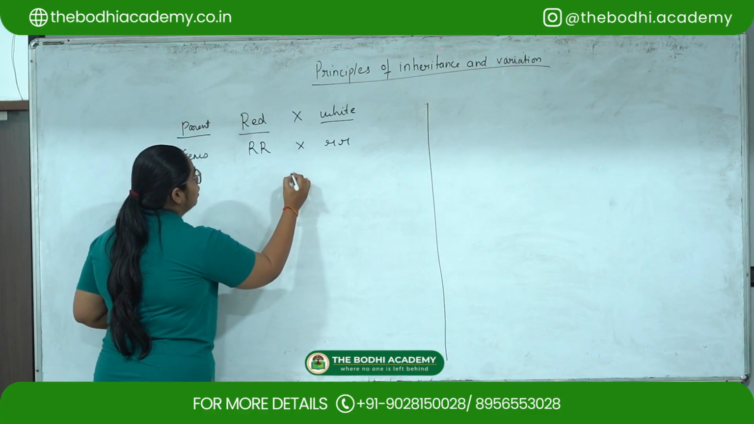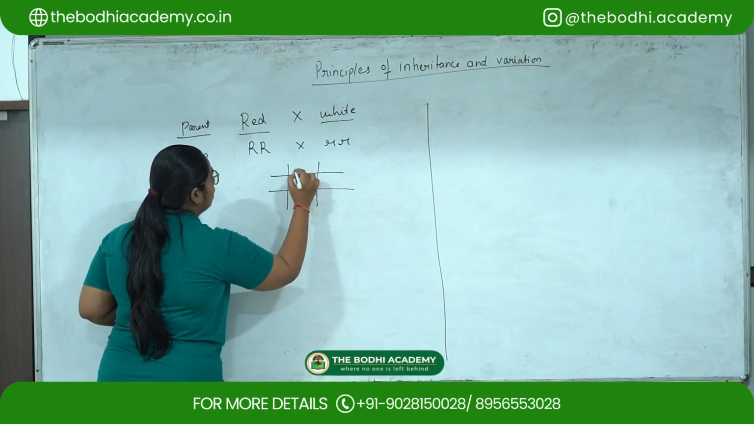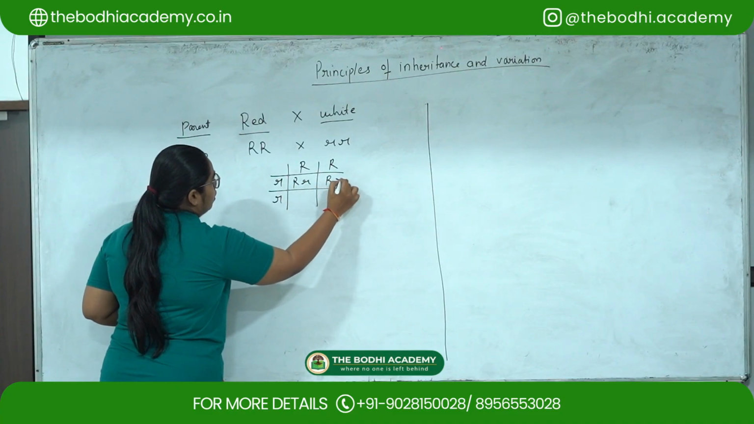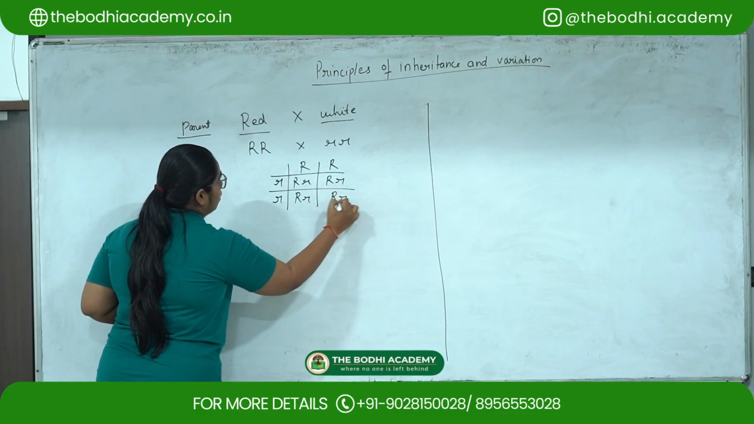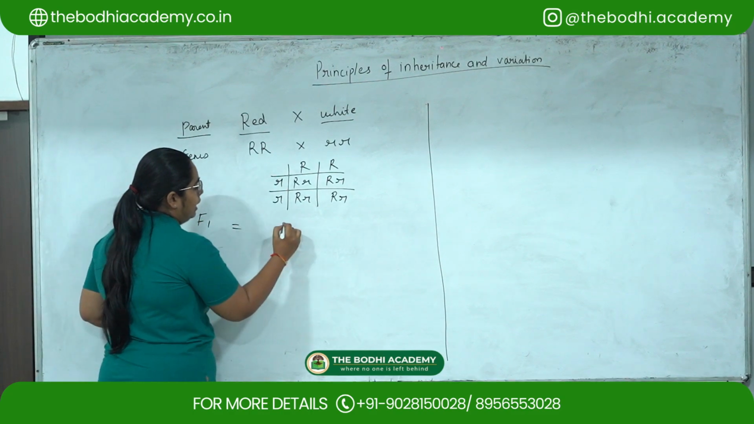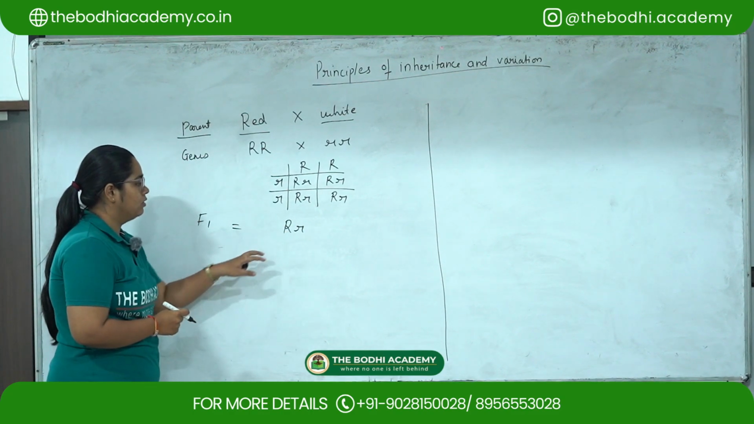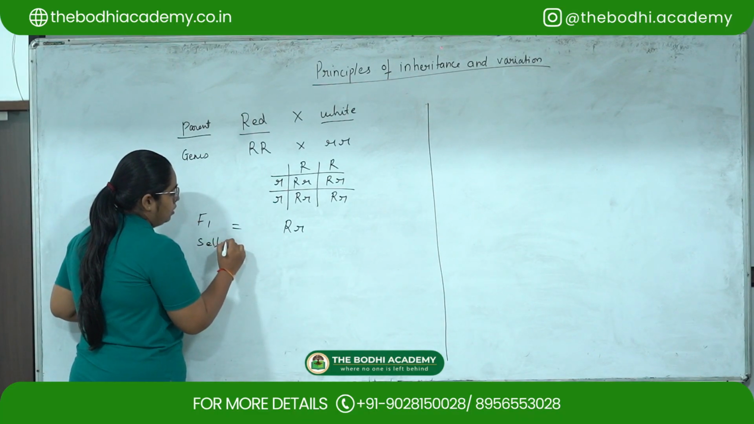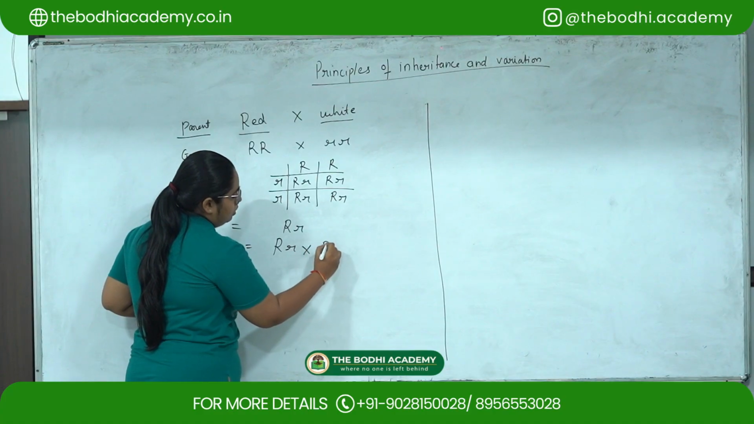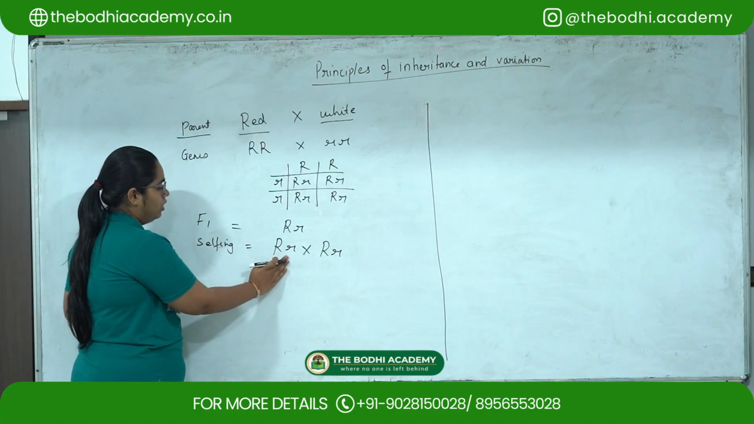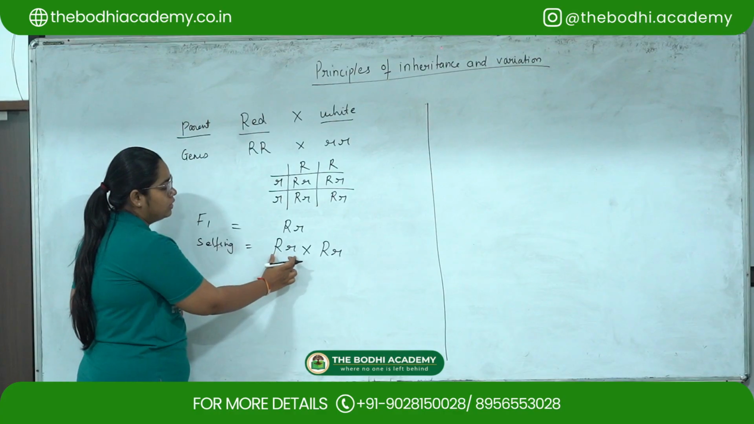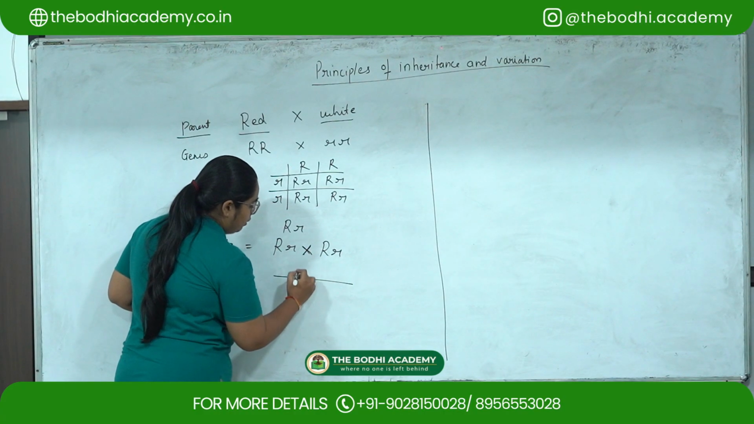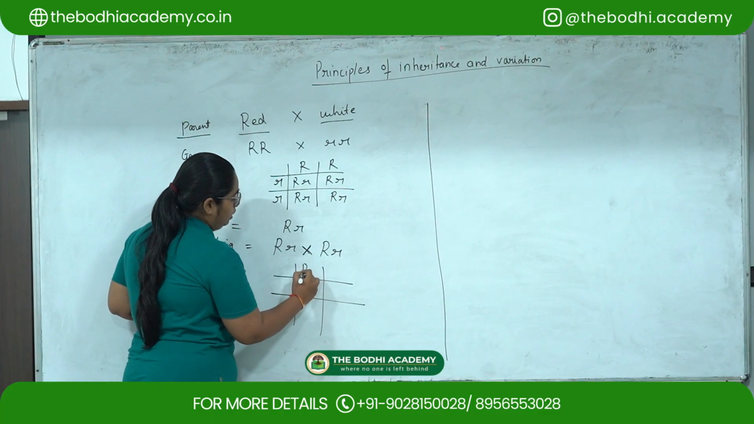Now we have to cross this. So we'll do a Punnett square. So we will get our F1 generation as capital R, small r. Now after this, we have to cross this with the same plant, that is we are doing the selfing. So after this, again we have to draw a Punnett square.